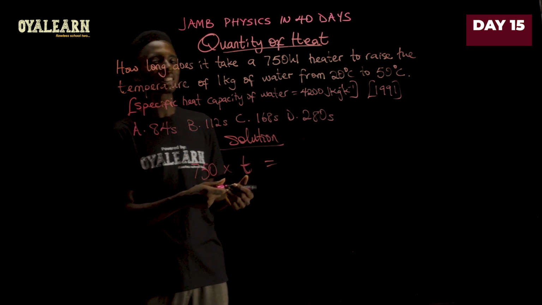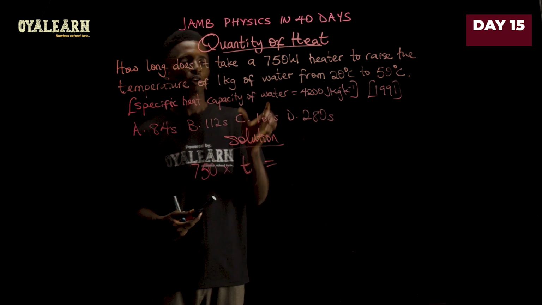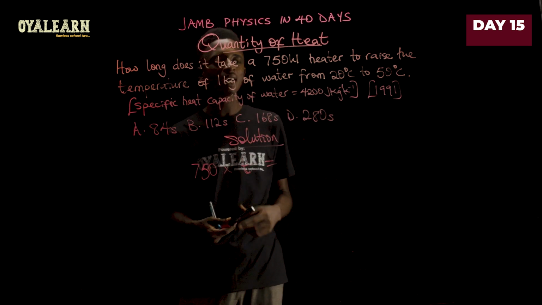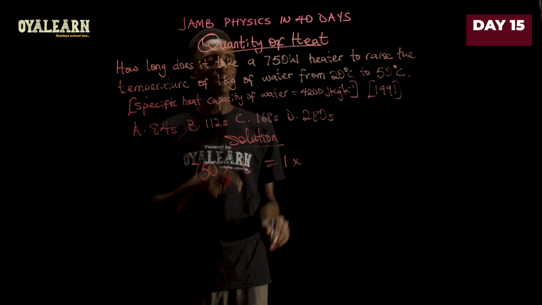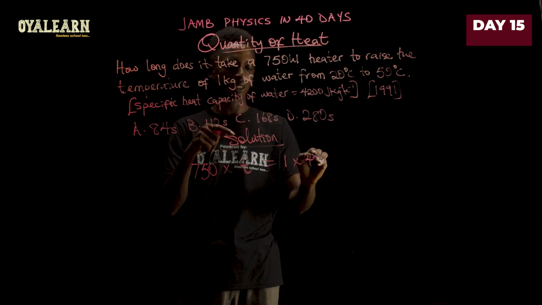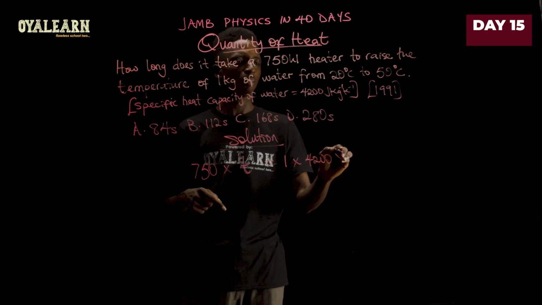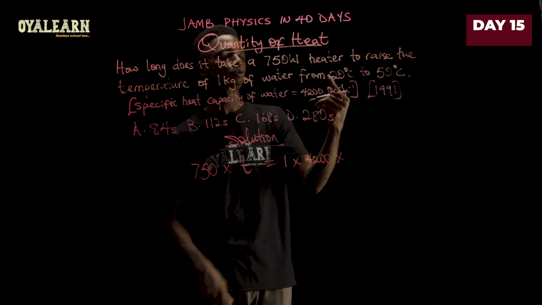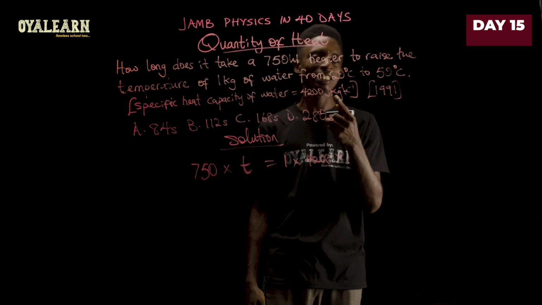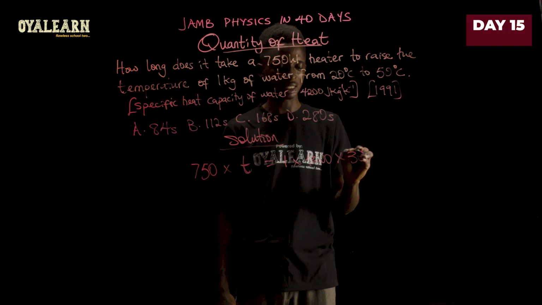Now when we convert this into heat energy, considering the specific capacity of water, we're going to apply the mass of water, which is 1, multiplied by the specific capacity, which is 4,200, multiplied by the temperature change. So we are taking it from 20 degrees to 50 degrees, and the difference there is 30.